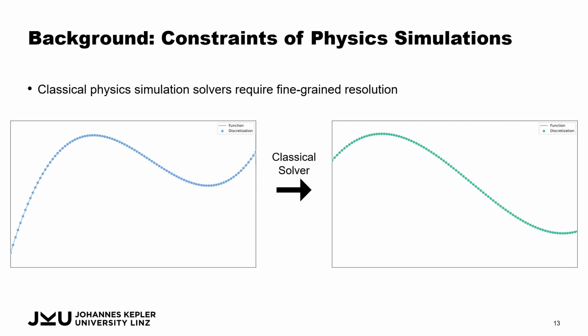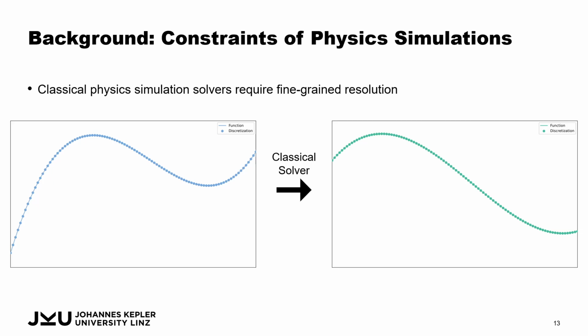For example, if two particles collide and the particles are resolved at a very coarse time scale, they would at some point collapse and be submerged within each other, and then a very large amount of force would push them away, and that's not really physical, or that can't really happen in the physical world. If you think of glass particles or something, these are very hard, so they can't really submerge into each other without actually breaking. So we need very fine spatial resolution. We need a lot of mesh cells for Eulerian data, or particles in the particle simulation case. But in machine learning, we can oftentimes leverage a very coarse-grained resolution.